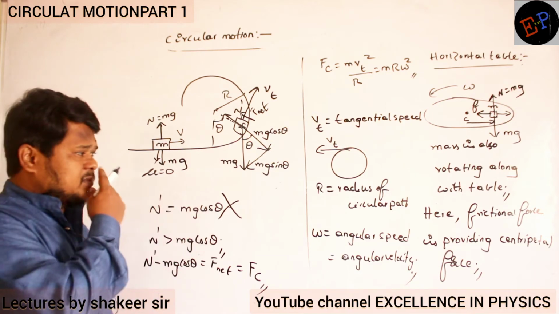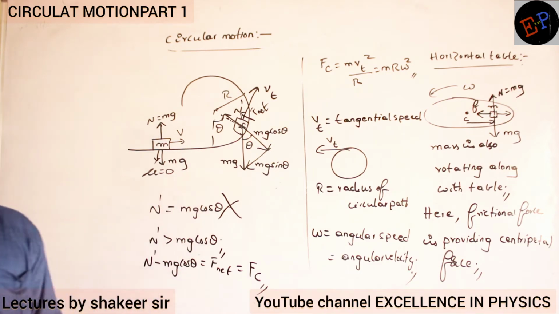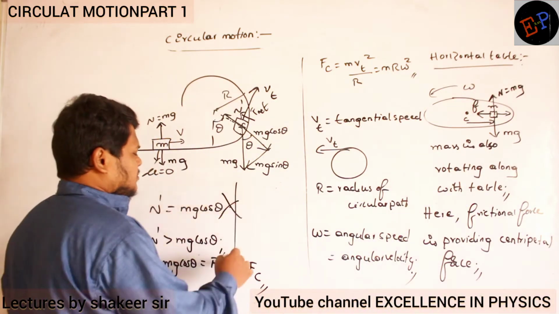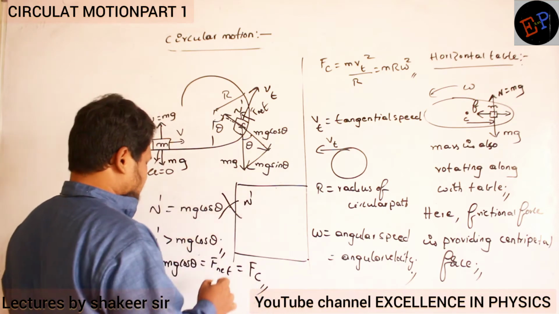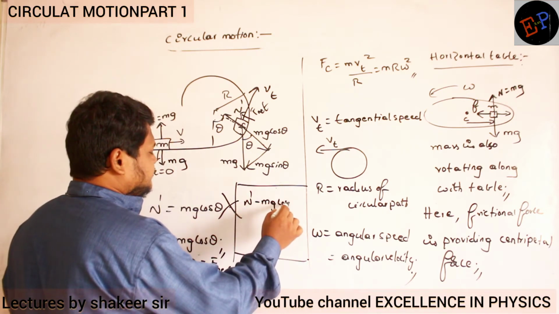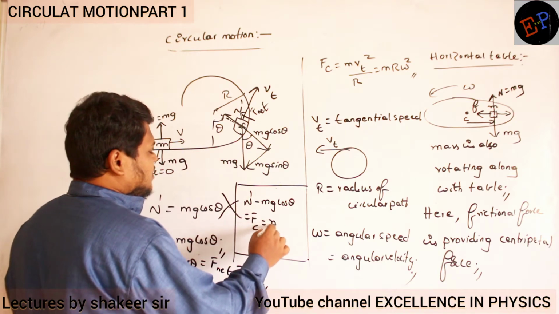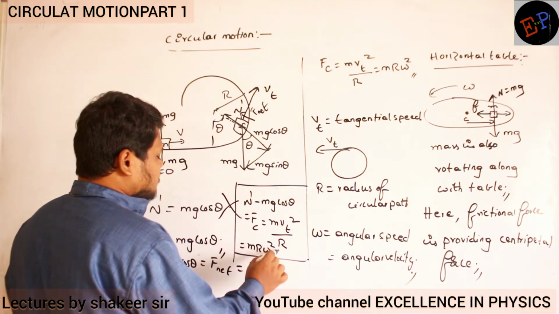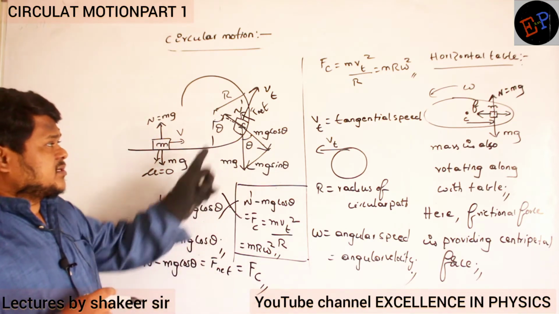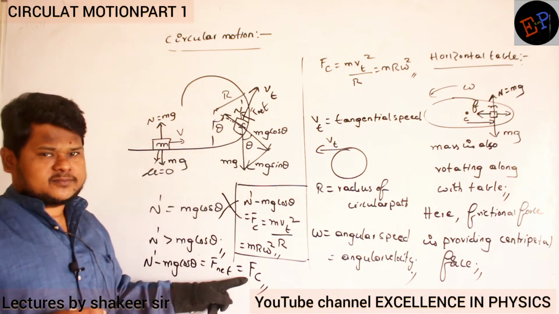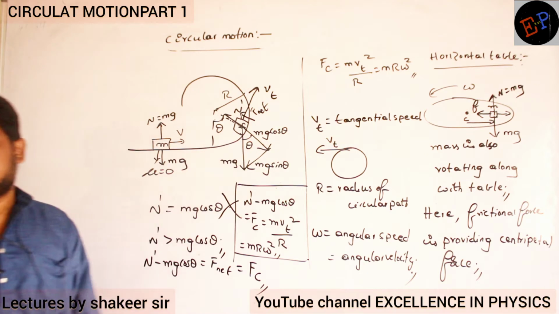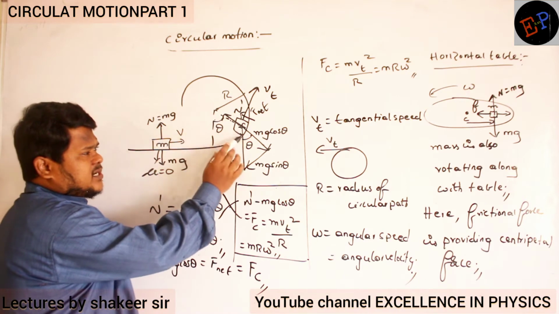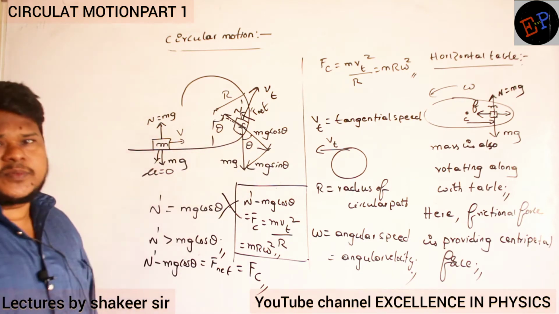So this is about the centripetal force. Therefore, in this given condition, can I say that N dash minus mg cos theta is equal to the centripetal force, and it is m v tangential square divided by r, or also m r omega square? The formula for centripetal force is m v square by r or m r omega square. So here the difference of N dash and mg cos theta provides the centripetal force. Fine.